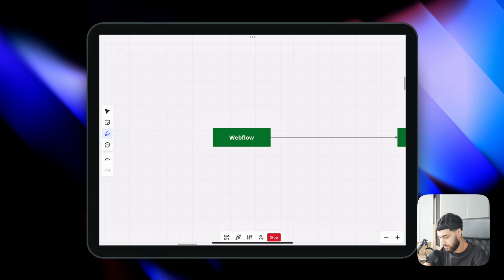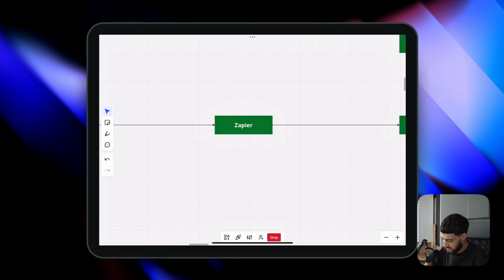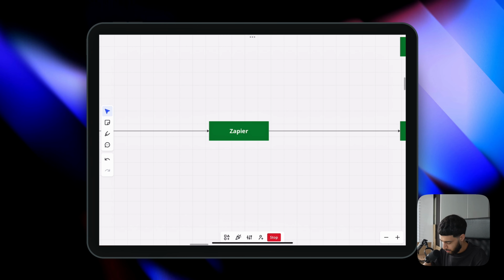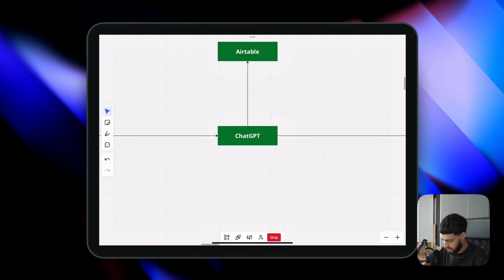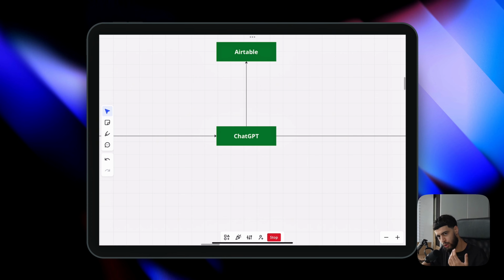So for the MVP, I kept it very, very simple. In Webflow, it was just a page that had a form, right? The information from that form would then get sent to Zapier. Zapier would then break down that information into chunks and give it to ChatGPT. Now, what's important here is I didn't let ChatGPT create an answer because relying on an AI for Islamic knowledge is horrendous and will never work.